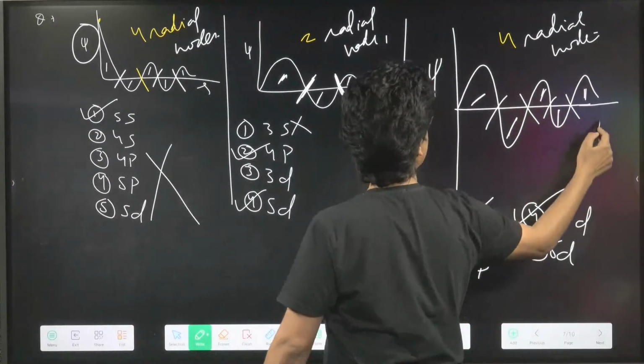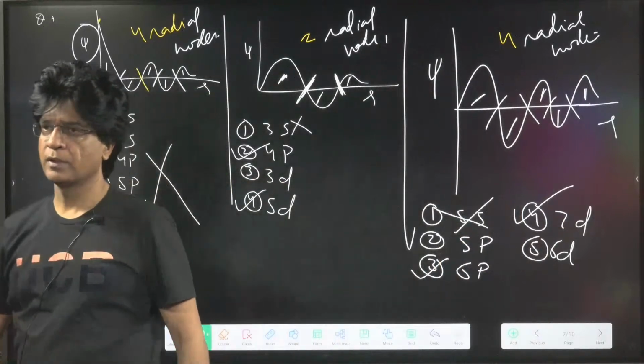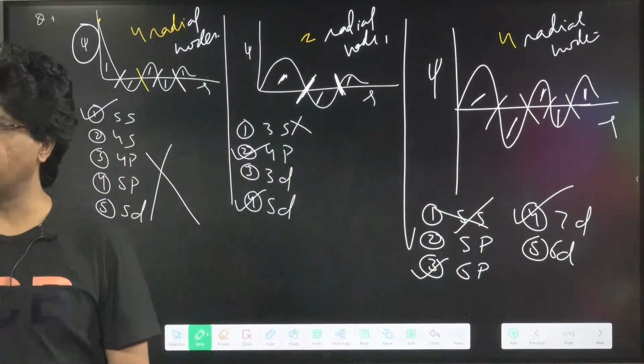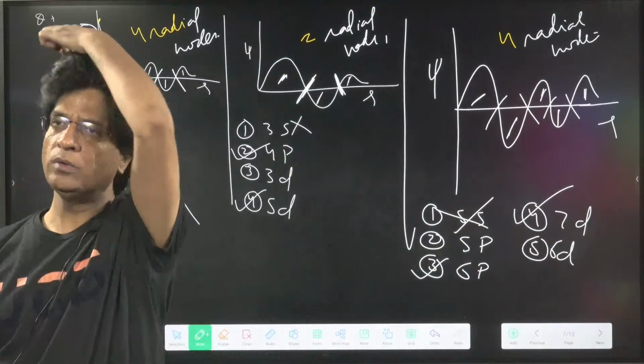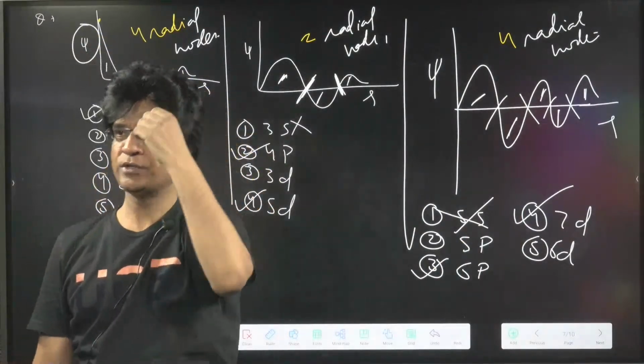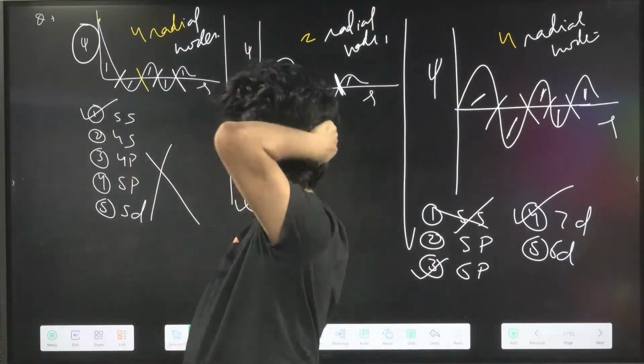When the psi changes the sign, that point is called a radial node. Is that clear to all of you? Yes or no? Okay, chalo.